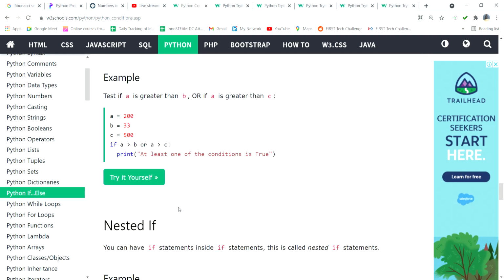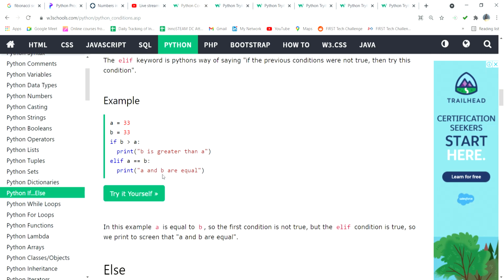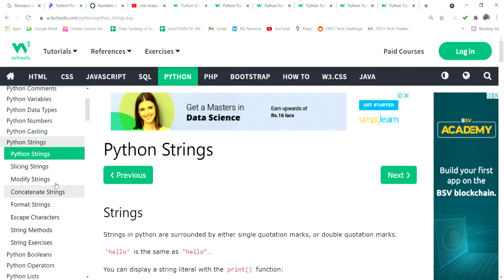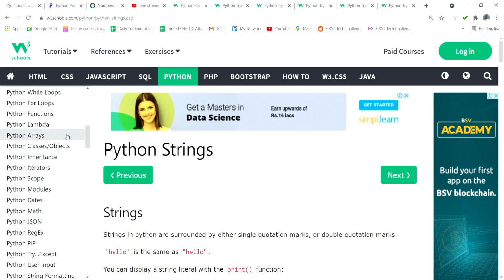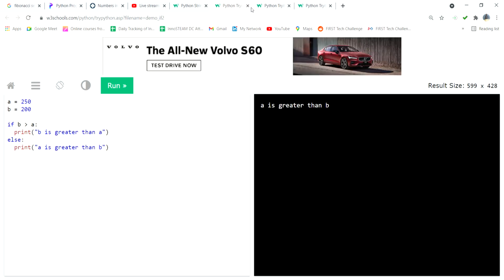Today you can try, and please share the screenshot with your teachers. Only if, else if, and else, using these statements you can try multiple programs. So this is what I explained here. Today we saw numbers and directly if and else if. Strings we already know some things about; modifying strings and multiple strings we will see later. If you have any doubts, please ask, otherwise we will wind up the session.